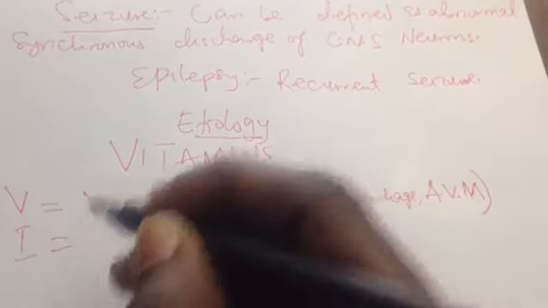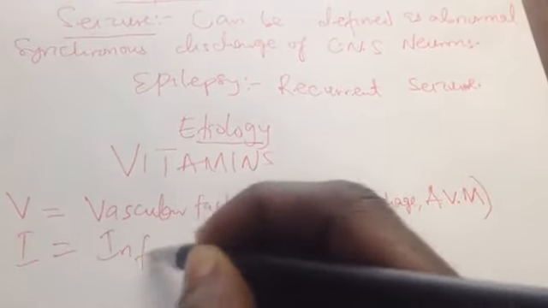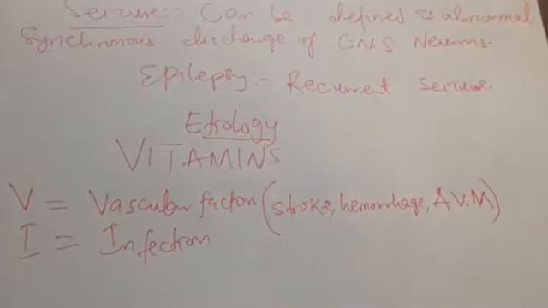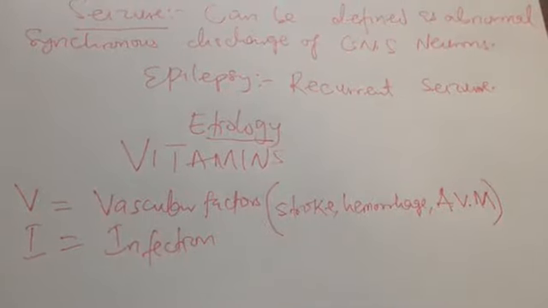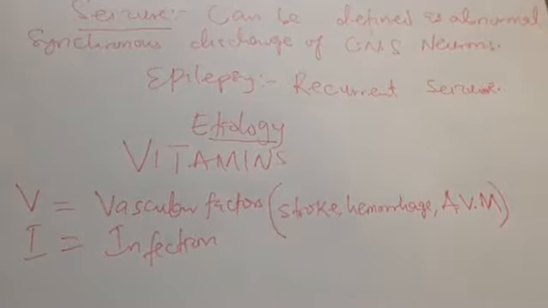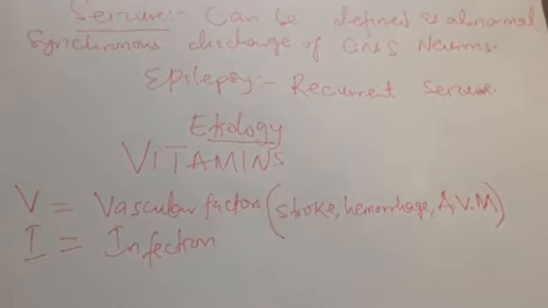The I means infection, especially if a boy had an infection when he was in intrauterine life, that is, when he was a fetus.